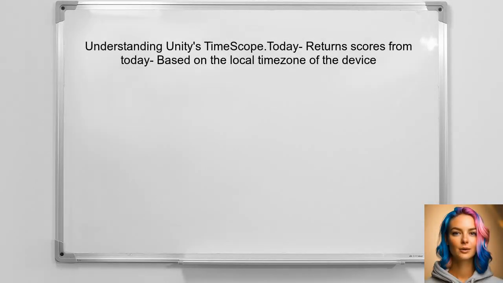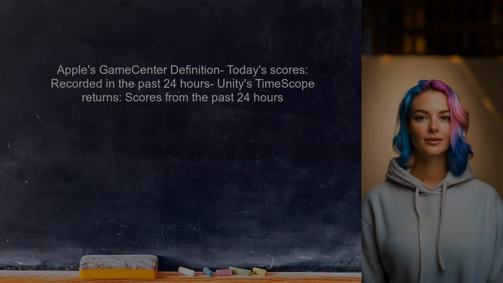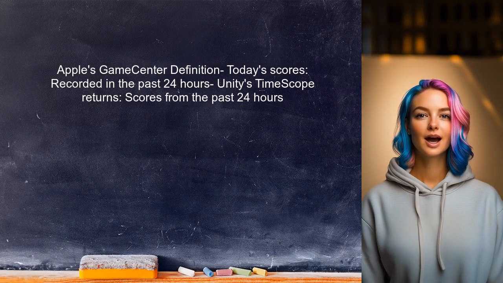To clarify the differences between Unity's daily scope and Apple's GameCenter, the user should first understand that Unity's timescope.today returns scores from today, but this is based on the local time zone of the device. In contrast, Apple's GameCenter defines today's scores as those recorded in the past 24 hours. Therefore, when using Unity's timescope to fetch daily scores, the user will receive scores from the past 24 hours, not